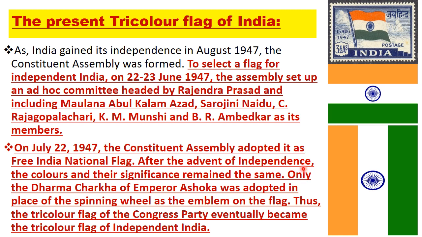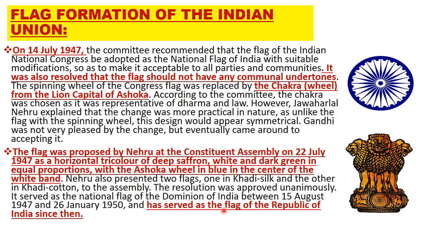After the advent of independence, the colors and their significance remained the same. Only the Dhammachakra of Emperor Ashoka was adopted in place of the spinning wheel as the emblem of the flag. Thus, the tricolor flag of the Congress Party eventually became the tricolor of independent India. So let's learn about the formation of the flag of the Indian Union.